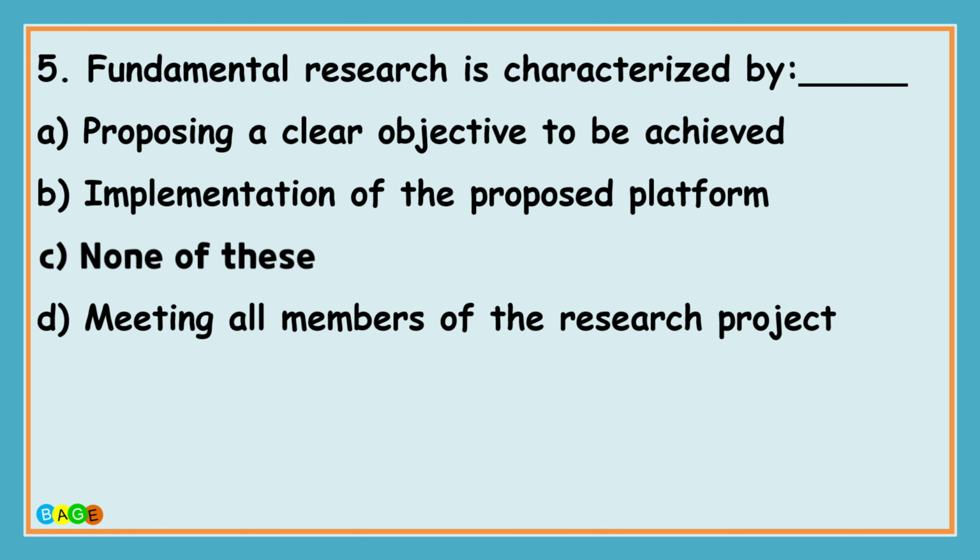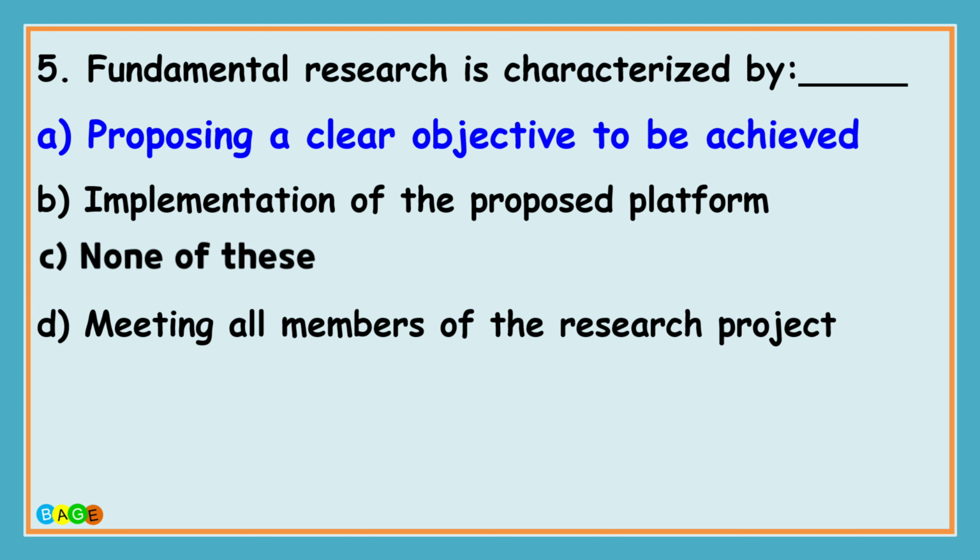The question number 5 is, fundamental research is characterized by dash dash dash, and the options are A, proposing a clear objective to be achieved, B, implementation of the proposed platform, C, none of these, and D, meeting all members of the research project. And the correct answer is proposing a clear objective to be achieved.